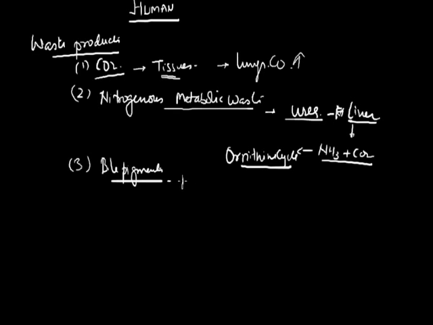You know, red blood corpuscles are destroyed after 120 days, and they reach either the spleen for their final degradation or the Kupffer cells in the liver.